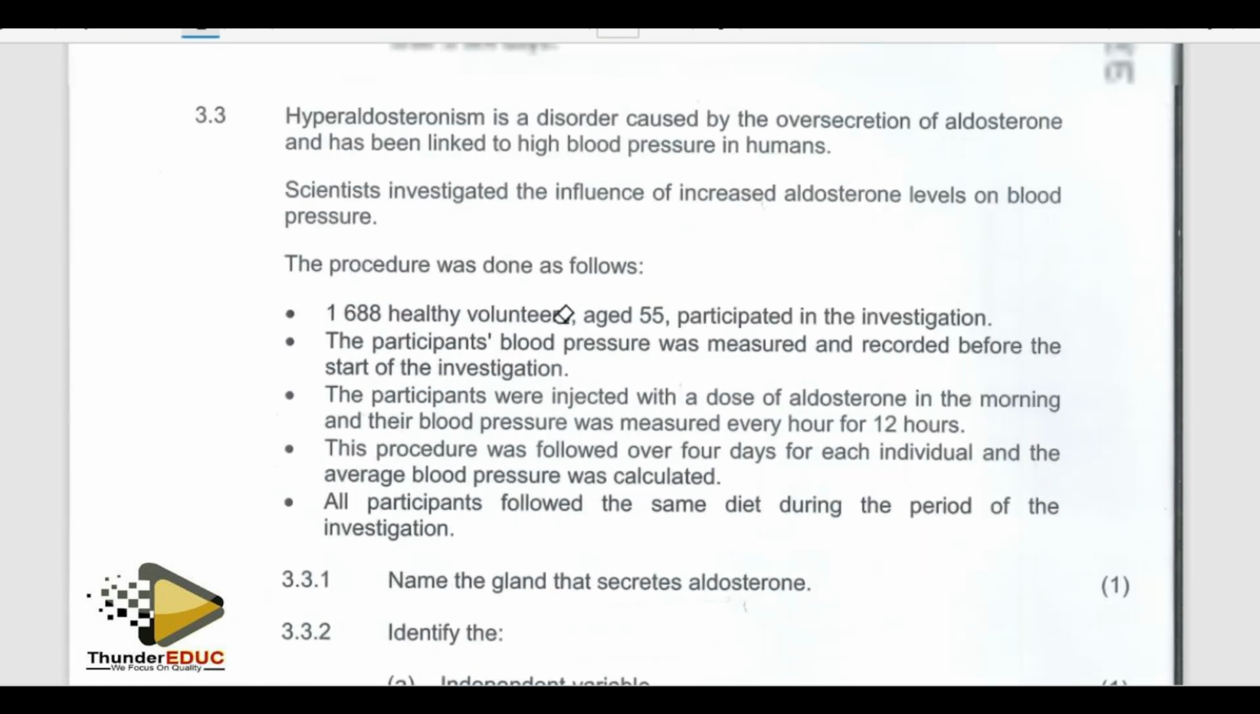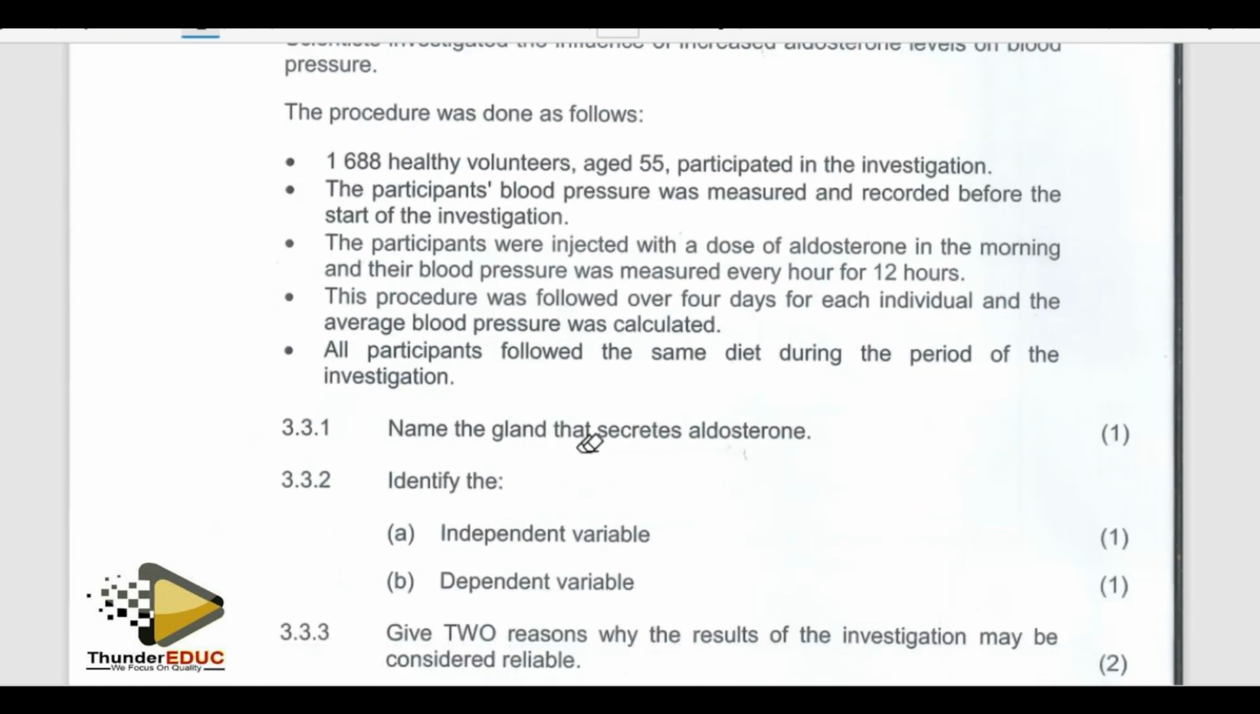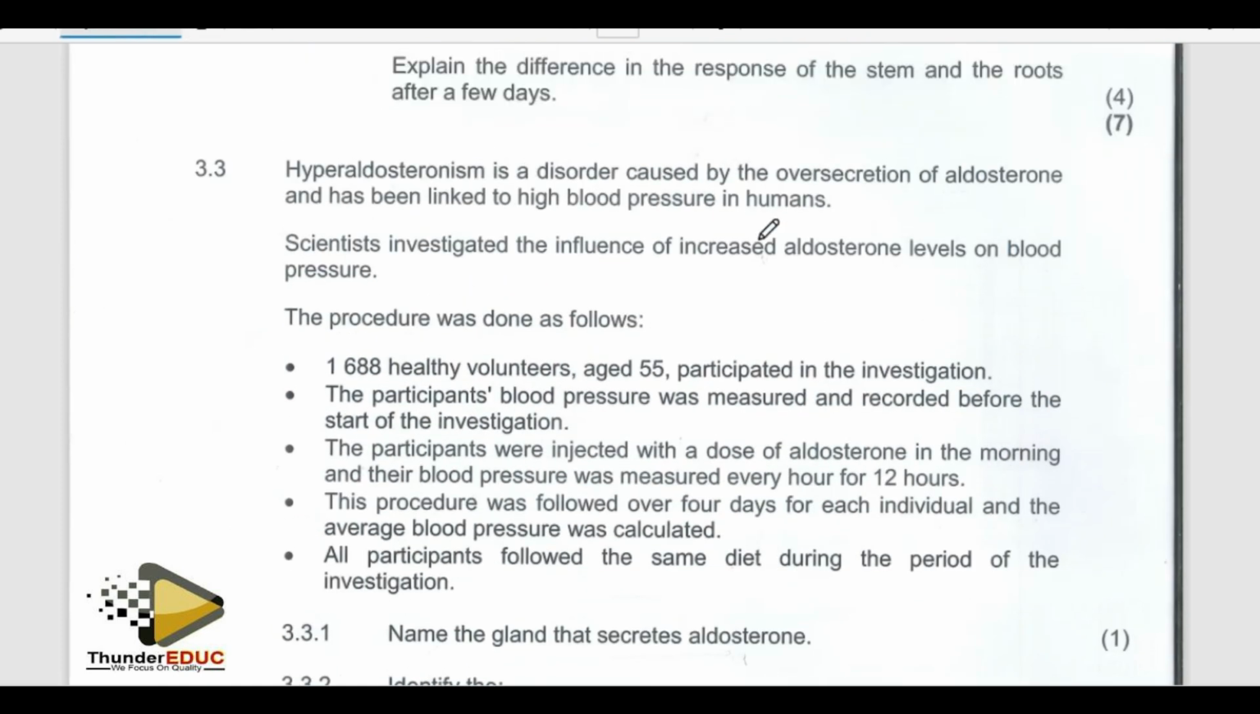All right, let me just say, name the gland that secretes aldosterone. Let's just go straight to the question, you have to read here. But what is most important here is this. Scientists investigated the influence of a decrease in aldosterone level on the blood. So this is the most important thing. If that is the most important thing, it means that it can help us to know which one is independent, which one is dependent.